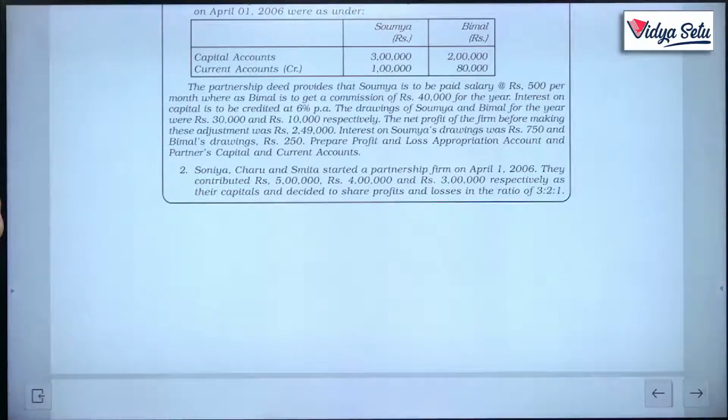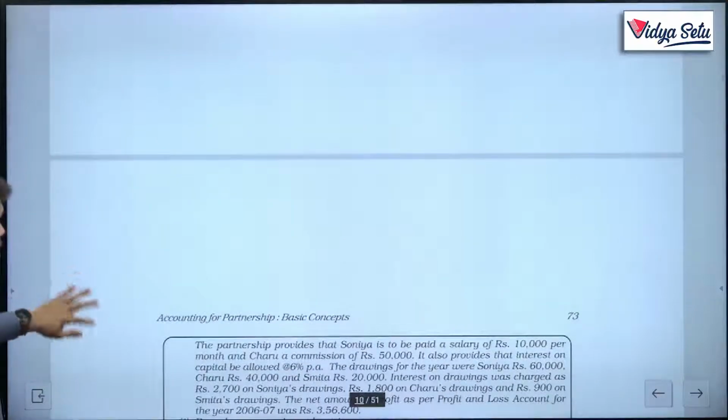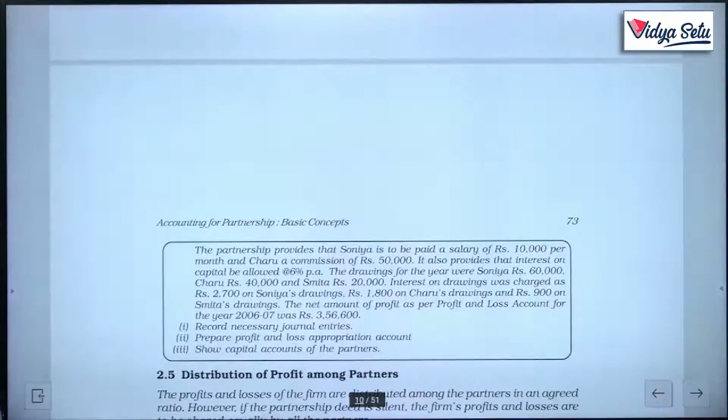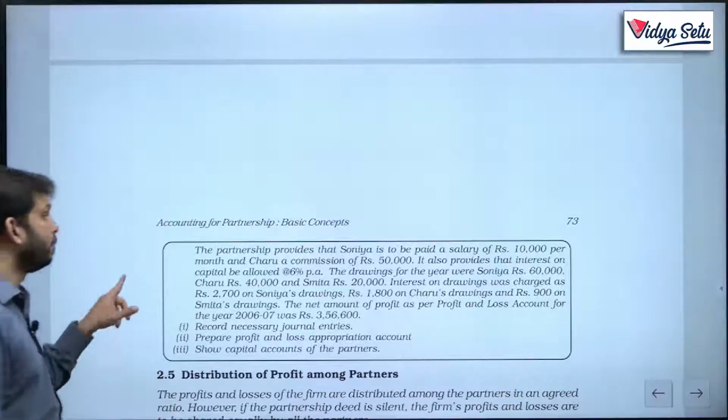So Sonia, Charu and Smita started on 1st April. They contributed 5 lakh, 4 lakh and 3 lakh respectively. That means Sonia's capital is 5 lakh, Charu's capital is 4 lakh and Smita's capital is 3 lakh. They decided to share profits in the ratio 3:2:1. Very good. Now, the partnership provides that Sonia is to be paid a salary of rupees 10,000, that too per month.